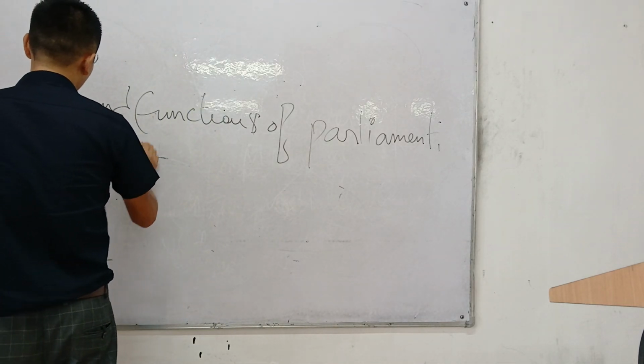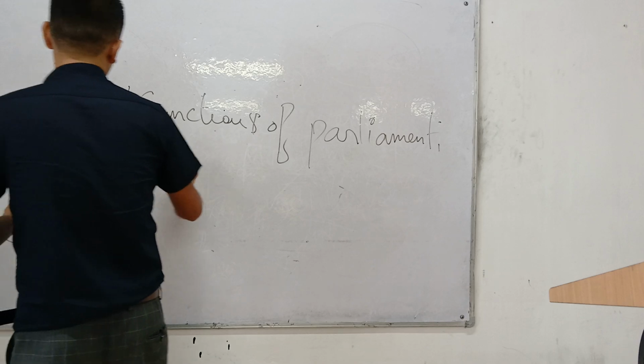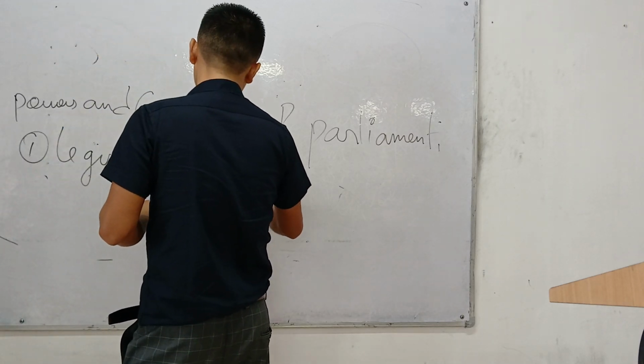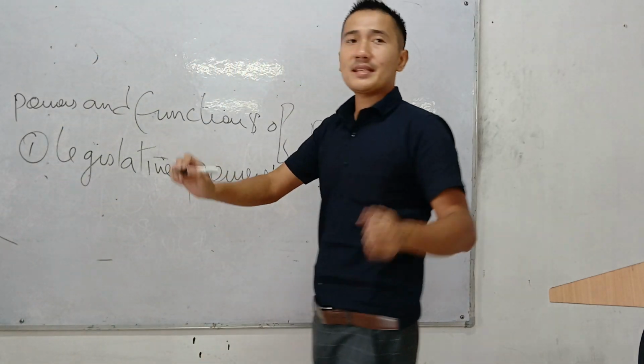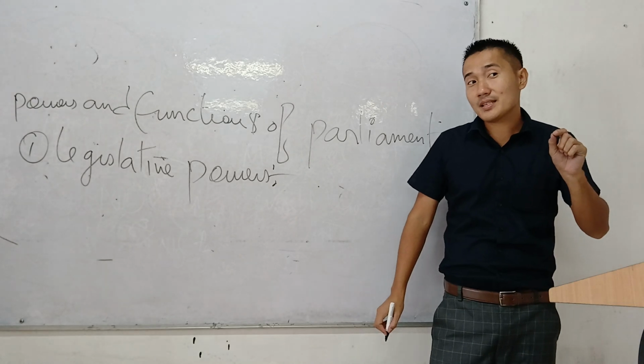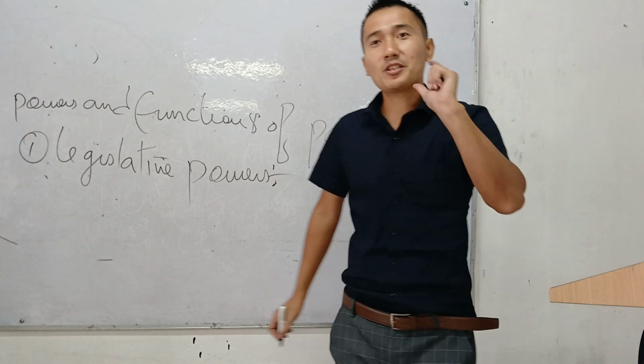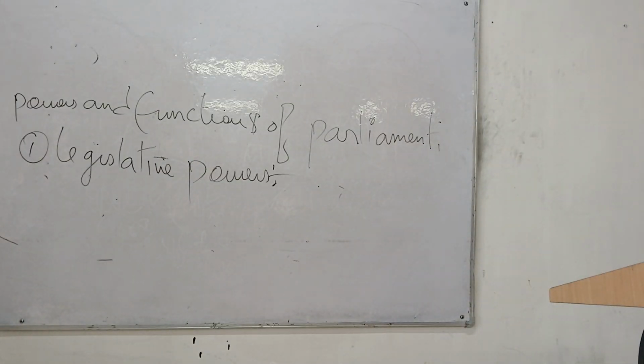Known as the legislative powers. Legislative powers, legislative means to make laws, that's all, okay? In short, what is legislative powers? To make laws, that's all. Legislative means to make laws. So why do you want to be a member of the Lok Sabha or Rajya Sabha? Why do you want to get elected to this house? To make laws. You want to be a lawmaker, game changer, right?